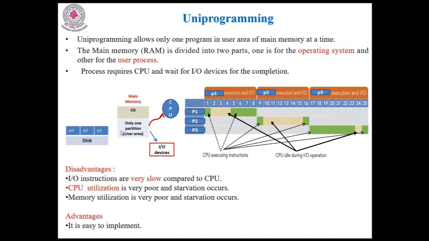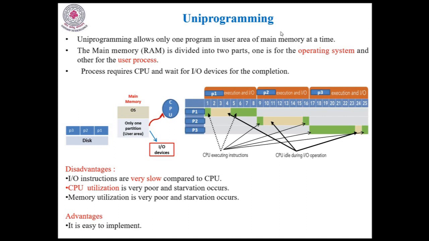When the CPU wants to execute the next process, the present process must be swapped out and the next process swapped in. So here one swapping operation is required for every process. Suppose I want to run 3 programs, then 3 swapping operations are required. That is one of the drawbacks of uniprogramming. Let us look here. If I want to run 3 programs, how am I able to run them? In this example, we can analyze and understand the process of uniprogramming.